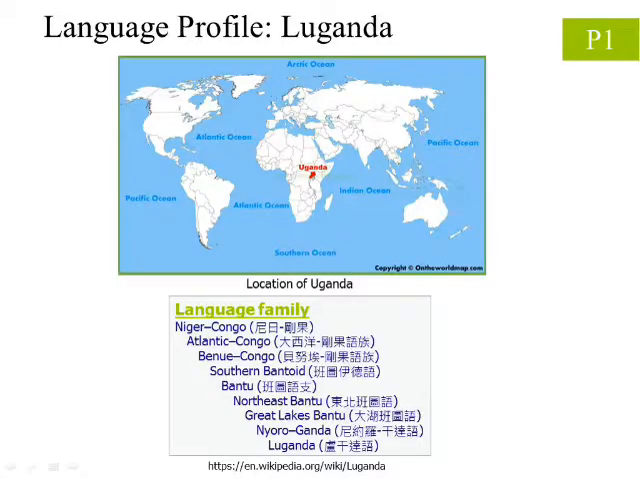Before we start, let us first briefly introduce the language Luganda. The users of this language are mostly based in Uganda. The red area on the map is the location of the country, Uganda.